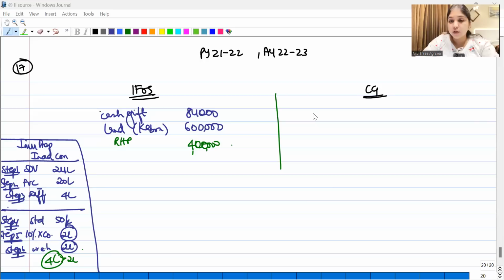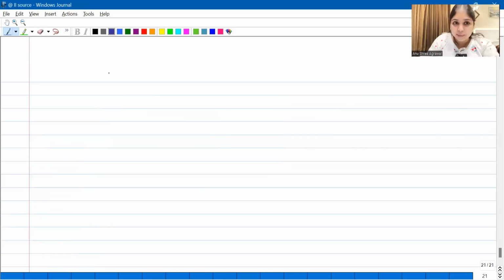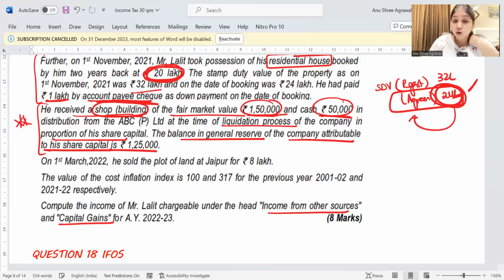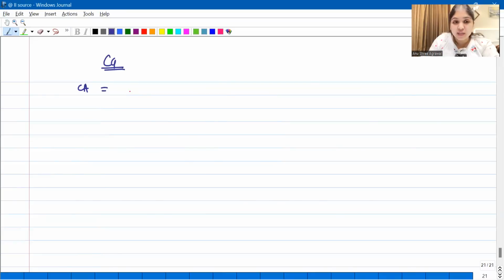So now, if I have to do the capital gains calculation, the same old steps I will follow. What are the steps for capital gains? What's your first step? You will start with the capital asset. What is he selling away? What are the assets that he is selling away because of liquidation? Because of liquidation, it is as if the company took away his shares from him, and in return, the company is giving him a shop and cash. So what is the asset which he is transferring? The asset which he is transferring is shares.